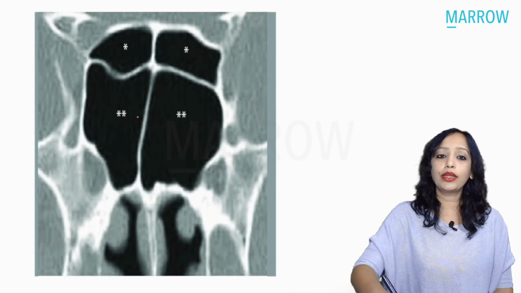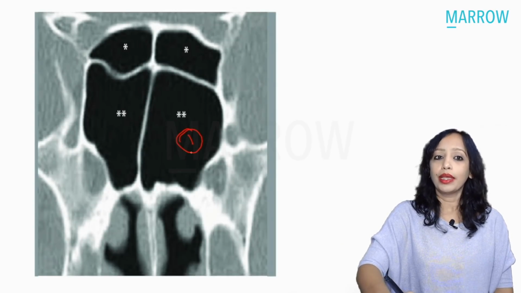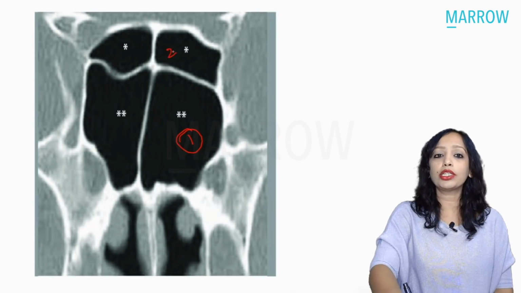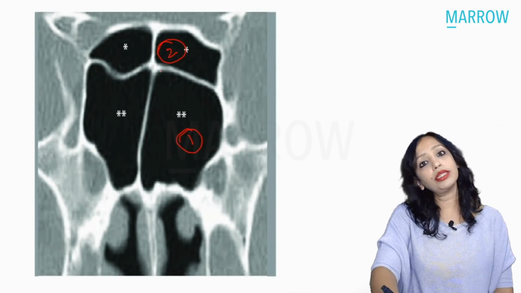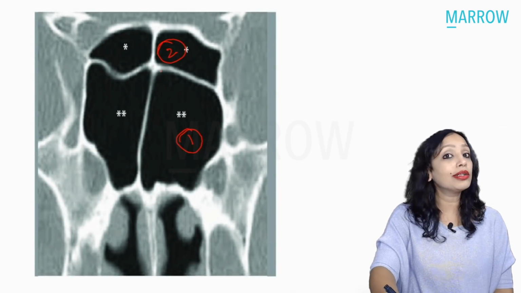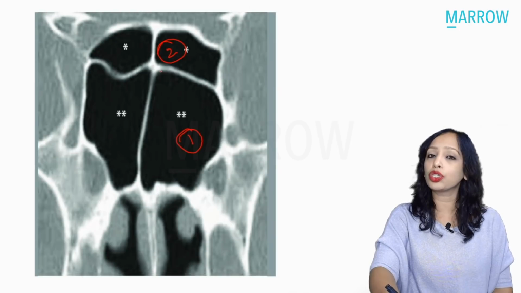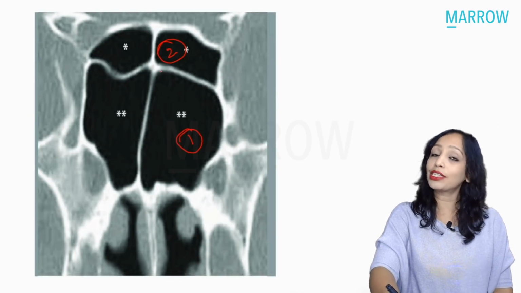And can you tell me what this is, what I have marked as 1? Yes, this is the sphenoid sinus. And what is this 2? Yes, this 2 is the posterior ethmoidal cell, which is in relation to the sphenoid sinus. Can you name that? Yes, that is the Onodi cell.